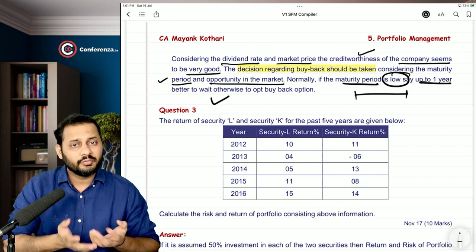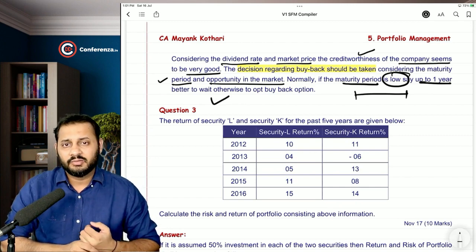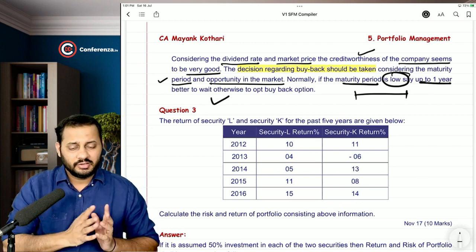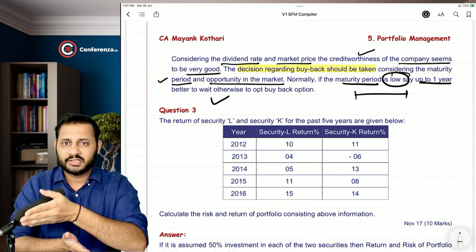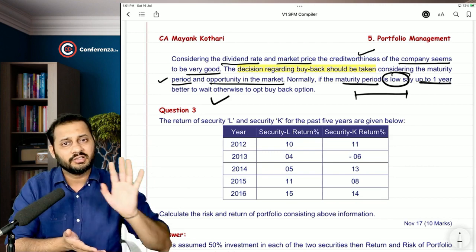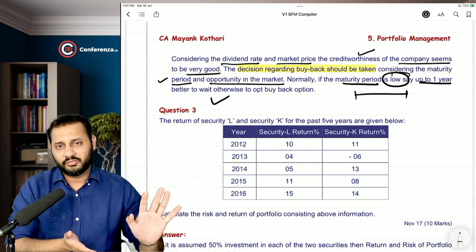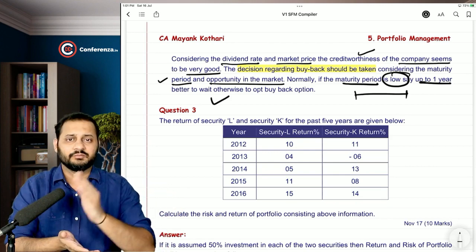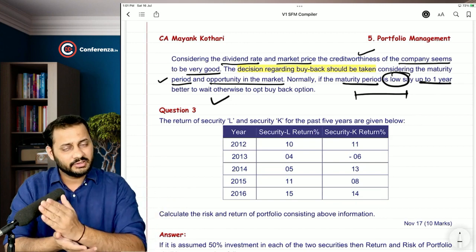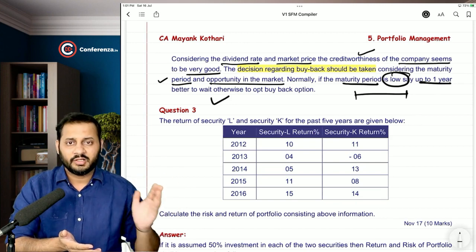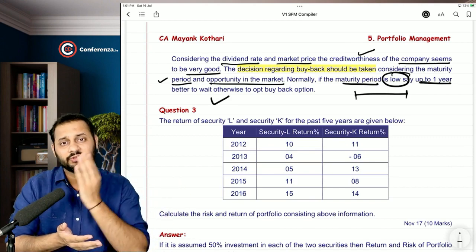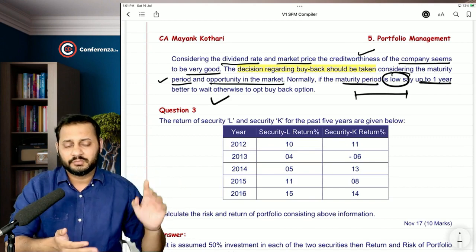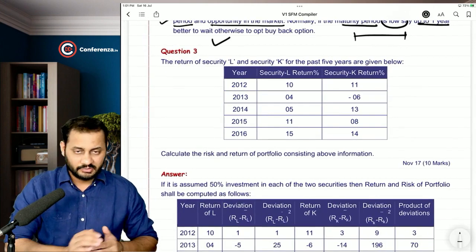If there is no other opportunity available in the market, you can buy back. You can invest the money in expansion plans or buying back. If there is an expansion plan, then go ahead with this thing. Wait for the buyback offer. If there is no expansion plan, buy back. If there is an expansion plan, do not buy. If the maturity is close, wait, do not buy back. If the maturity is long, buy back. That's the answer. Very simple.